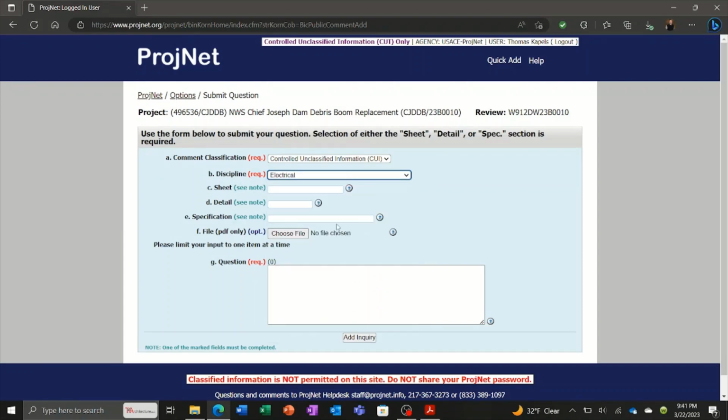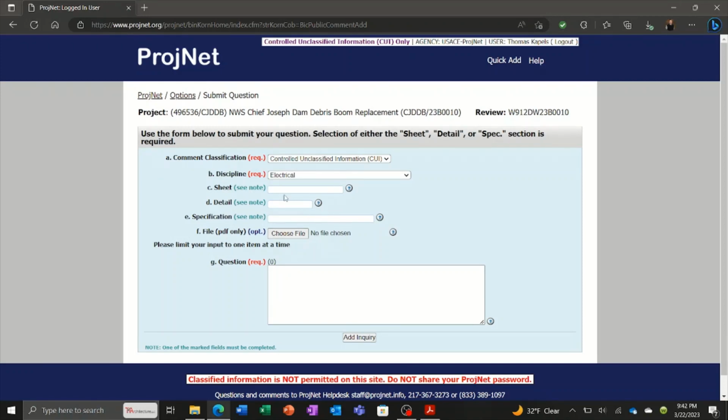Say it might be an electrical question. The next three fields are optional. You can identify a drawing sheet within the package, a particular detail number, or a specification section. And the feature that I like here is this choose file, that you can select this and attach a PDF to it.